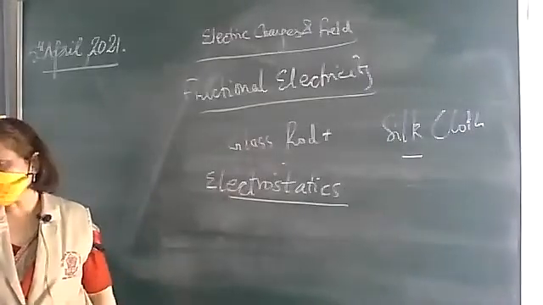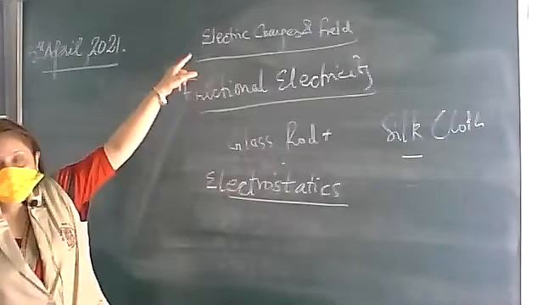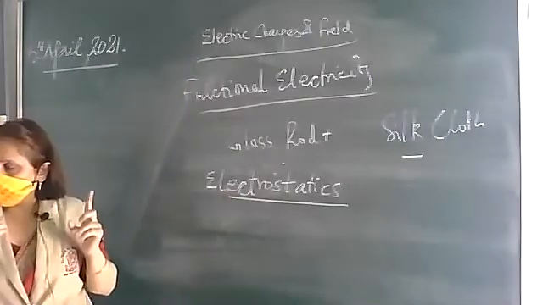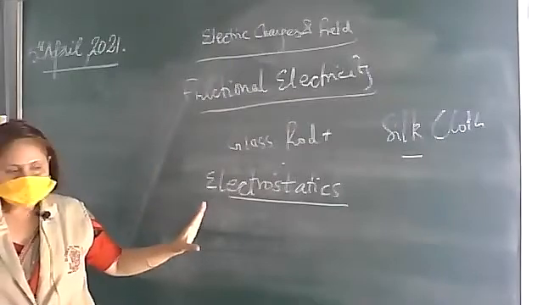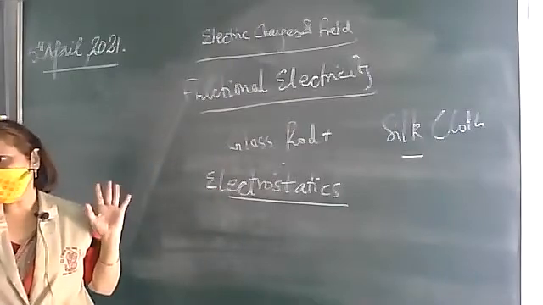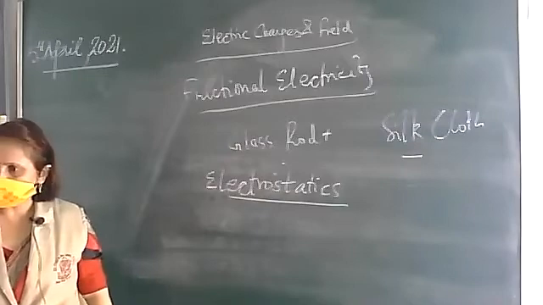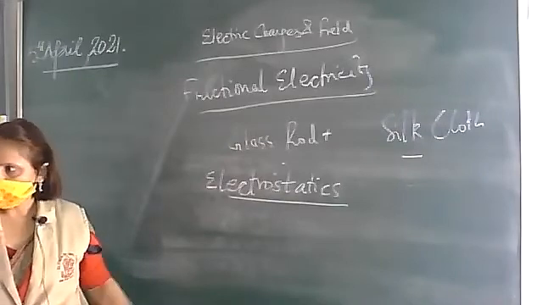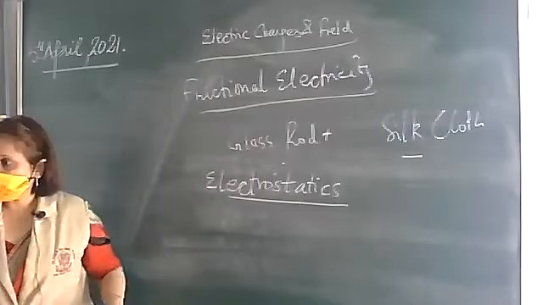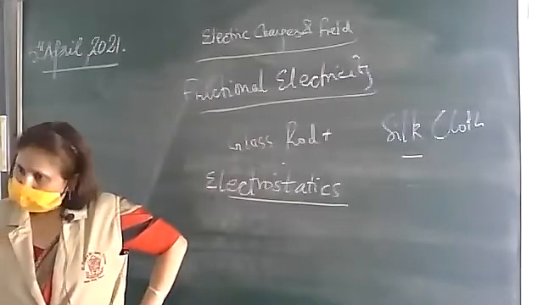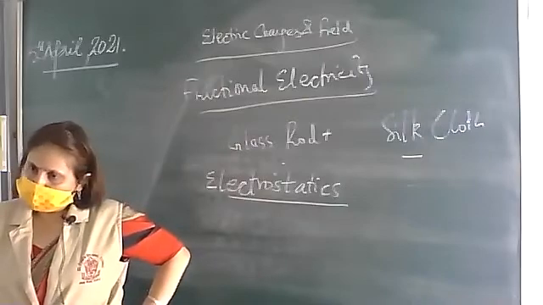So the first two chapters: the first one is electric charges and field, and the second one is electrostatic potential and capacitor. In these two chapters, we'll deal with electrostatics. That is, we'll study about the charges at rest. So the first two chapters are electrostatics. And what is electrostatics? In which we'll study about the charges at rest.